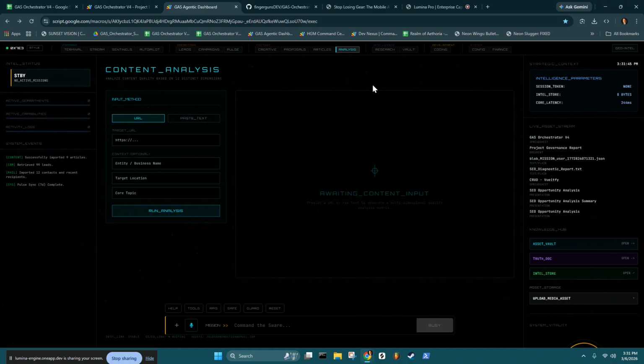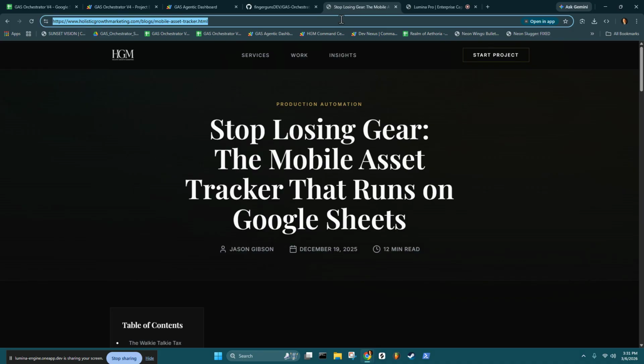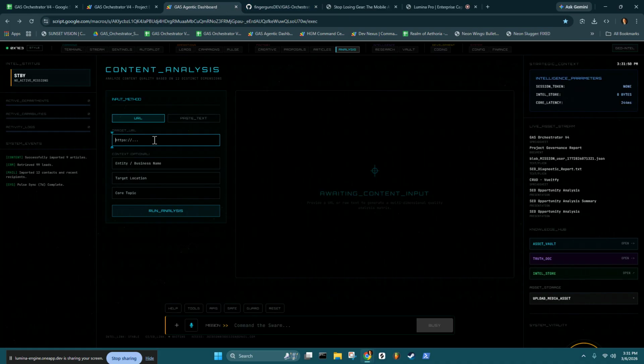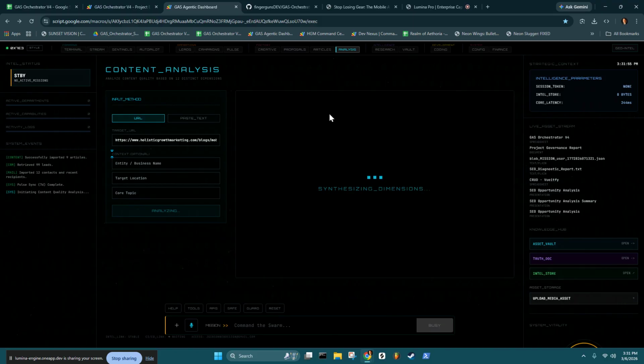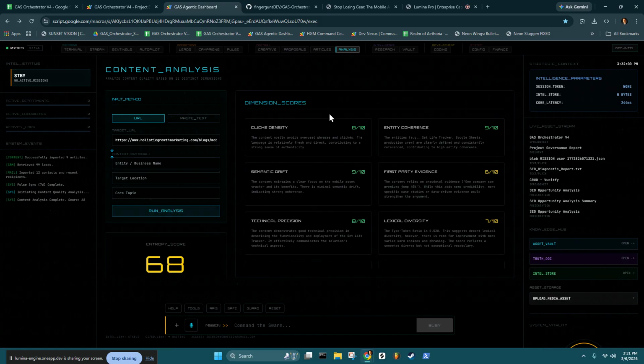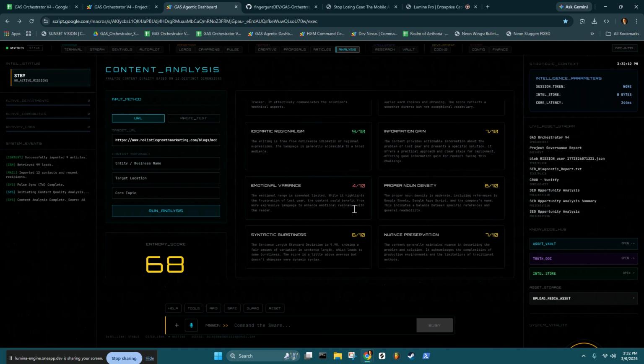This analysis thing, basically what I've done is I've integrated this analysis for content. And what this does is use Google classifiers to kind of analyze your content and give it an entropy score. As you can see, it's going off of several different things like lexical diversity, first party evidence, entity coherence. Some of the things you might actually recognize are like syntactic burstiness and information gain. That's a big one.